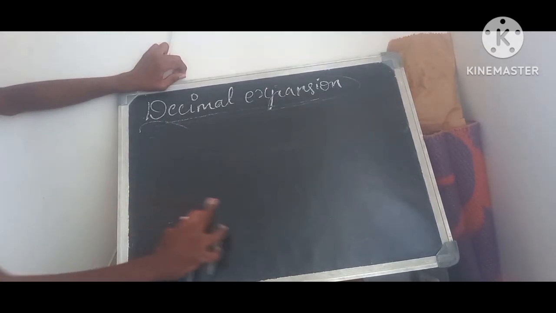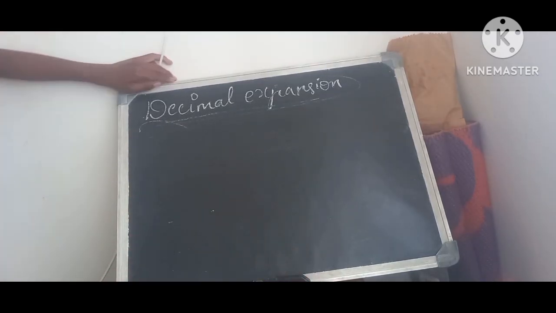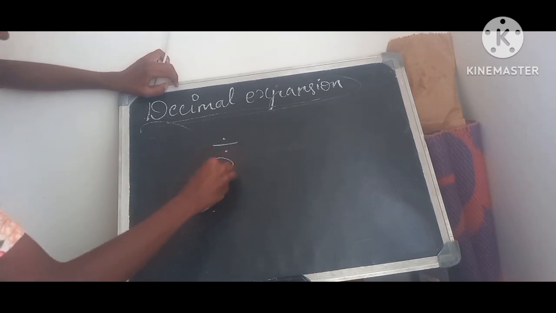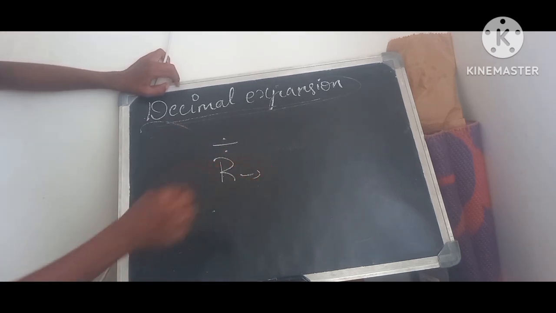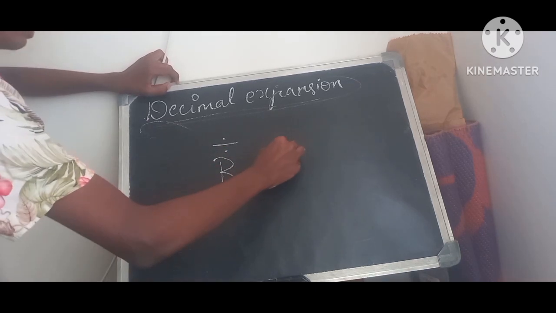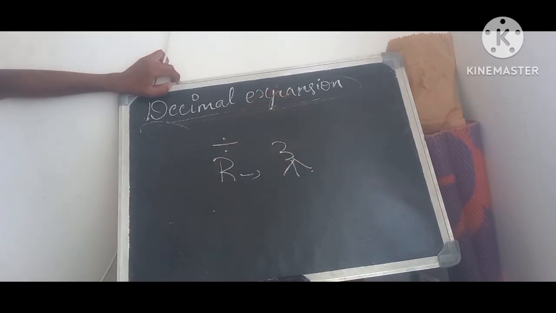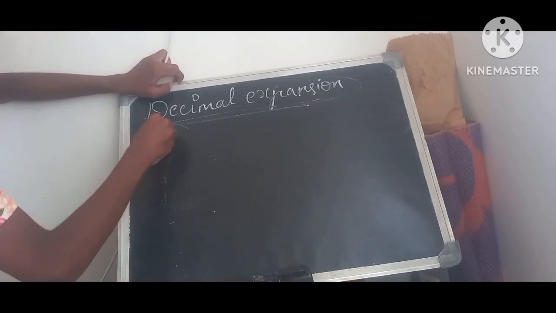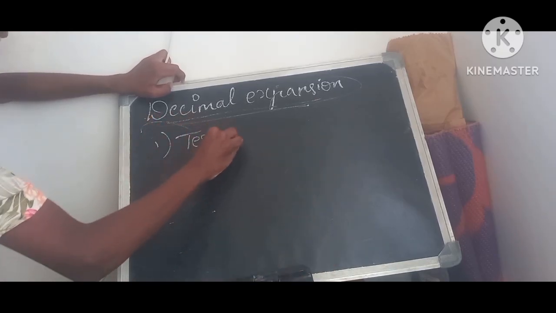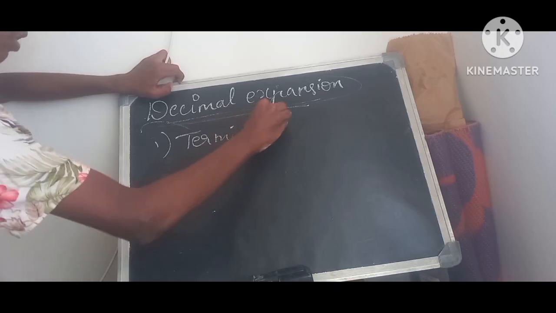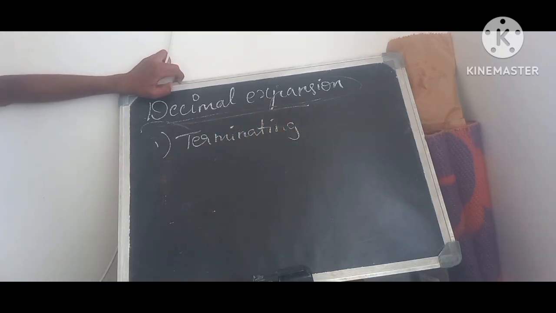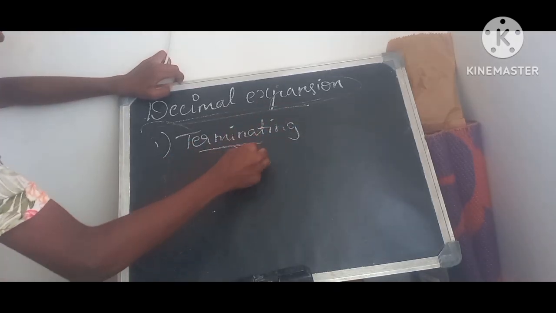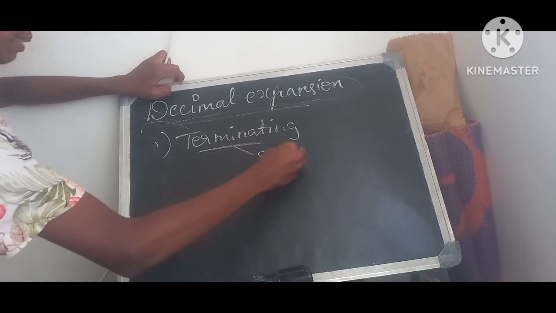Decimal expansion is basically what you get whenever you divide any number. You already know the remainder, right? In the remainder, there could be mainly 3 types, so you can get mainly 3 types of decimal expansions. The first type of decimal expansion is terminating. What do you mean by terminating? The word itself, terminate, means to stop or to end.